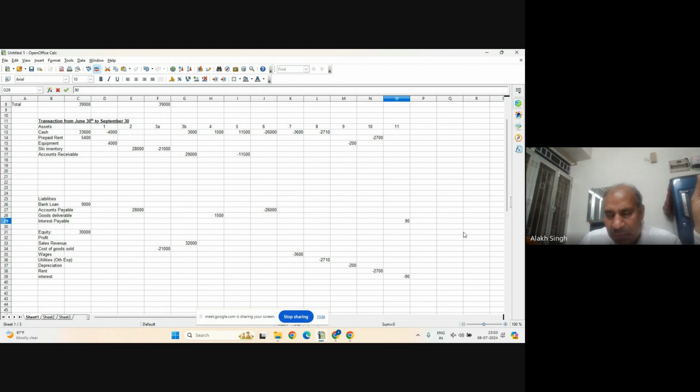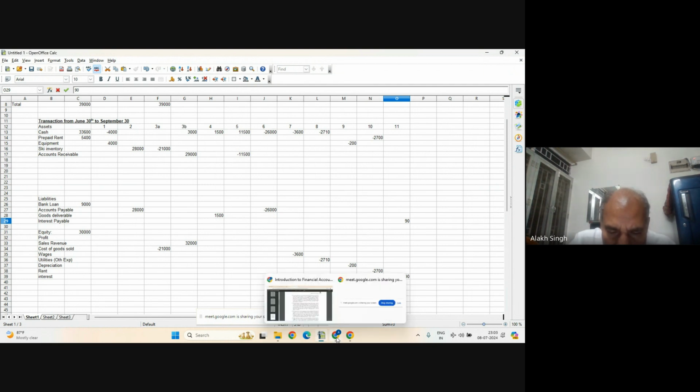If you forget it in the exam, remember that if we are entering on the same side, then opposite signs; if we are entering on both sides, then the same sign. That is the rule for making no mistake in the exam. And the intuition is that interest payable has increased because we have to pay, so it is a liability and must be positive.